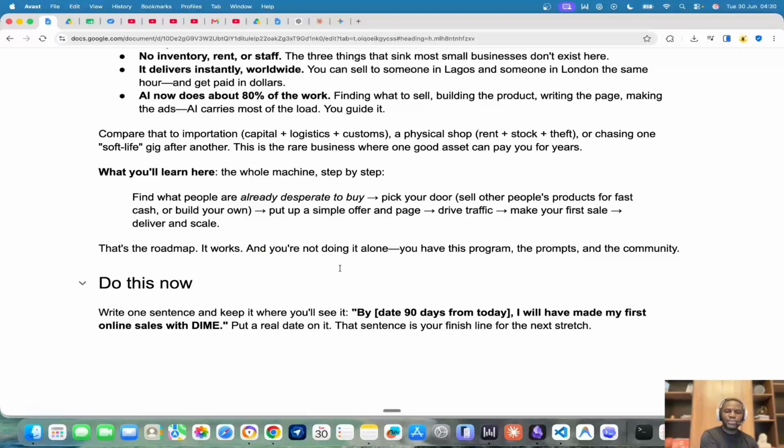And then the steps that you take to accomplish this are what you're working through in this program. So you can put up a simple offer page, a simple landing page. You drive traffic to that page, you make your first sale, you deliver the solution or the service, and that is it. And you keep scaling this process. Once you build this process once, you keep scaling it forever. You don't have to do anything additional to this, except depending on how much work you want to put in. That is it, and that's what we're going to be covering in the Dime program.